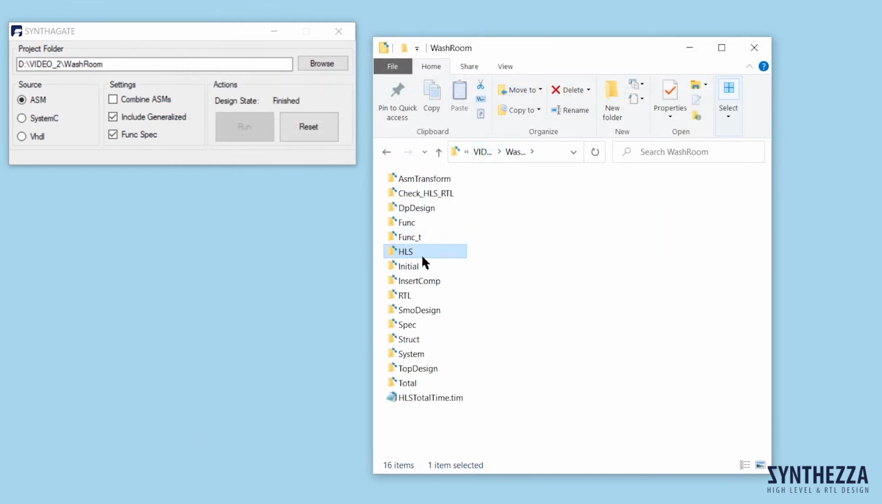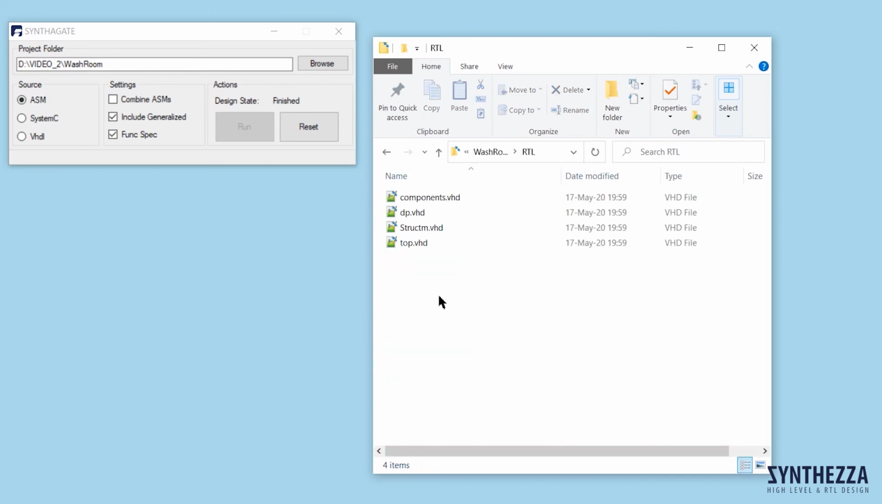In folder RTL, Syntagate generates VHDL code with only 4 files: components, data path, struct_tem.vhd and top.vhd. The total number of lines in the 4 files is 433. Compare with the super nonsense 79 files with 15,938 lines. In this design, data path is empty.